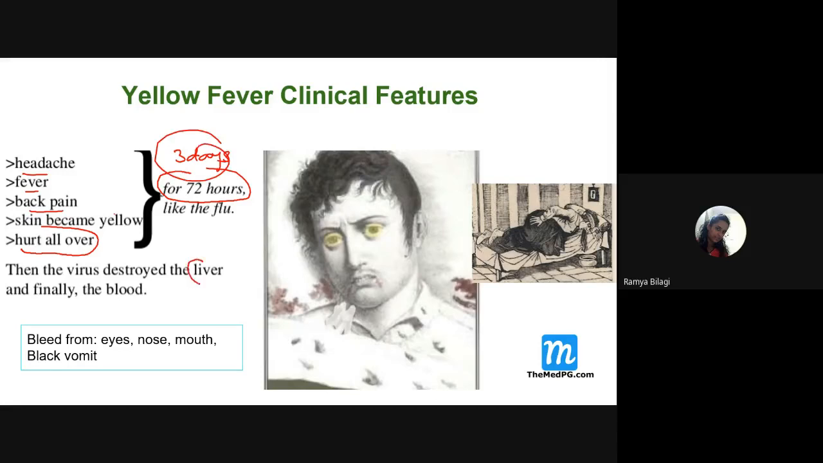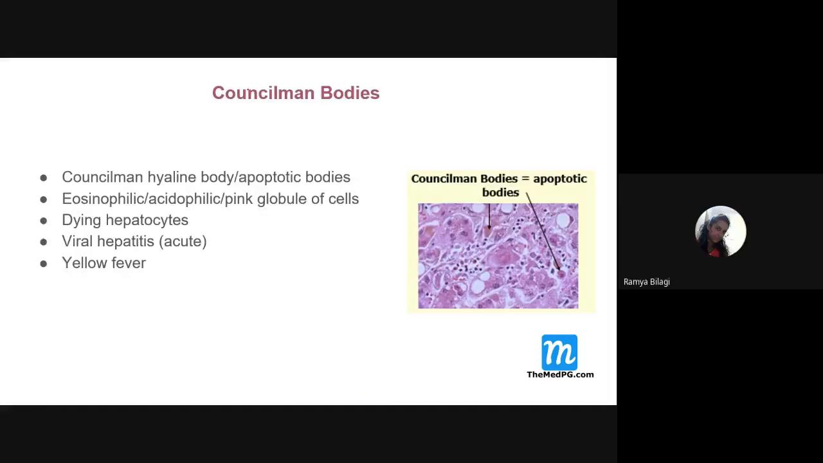And then the virus will gradually destroy the liver and gradually the kidneys, and there will be bleeding from the eyes, nose, and mouth, and ultimately the patient will give what? Black vomit. Because of internal hemorrhage in the GI tract, the patient will be vomiting, and the classic color of the vomit is what? Black vomit. So that's the reason yellow fever is also called black vomit.